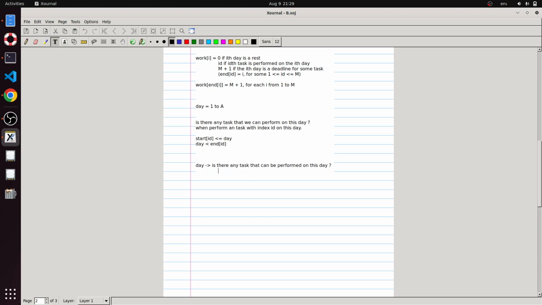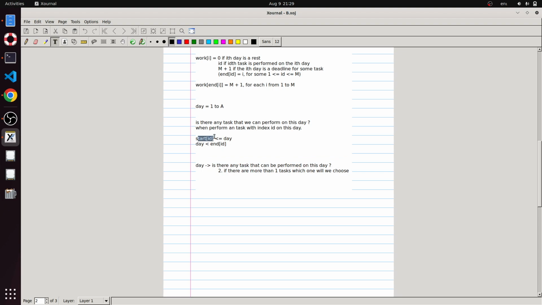And a second question: if there is more than one task, which one will we choose? Actually, finding this is quite easy.